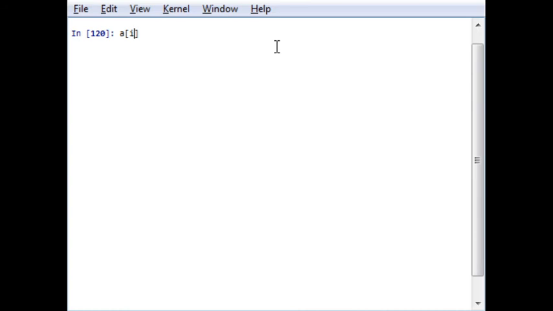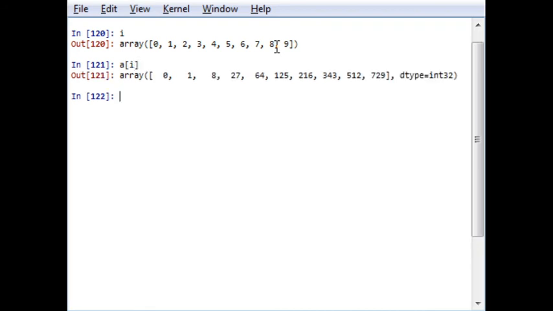I is nothing but 0 to 9. The output will be 0 cube, 1 cube, 2 cube, 3 cube, up to 9 cube, that is 729.